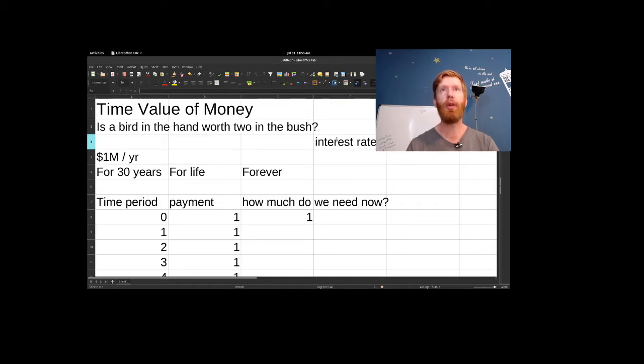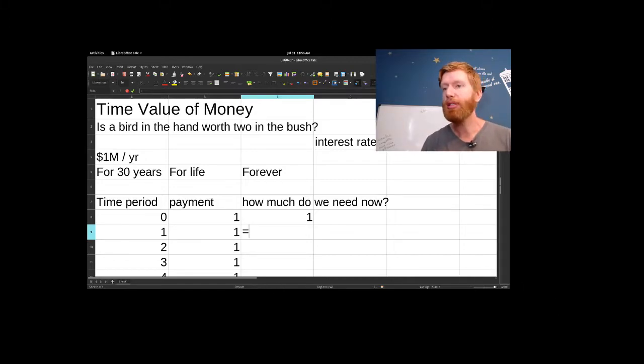We'll let our interest rate be 5%, 0.05. If we put away $1 million now, we're going to end up with $1,050,000 in a year. So we're going to need something between $1 million and $50,000 less than $1 million. What's that? $950,000. So it's going to be something bigger than 0.95.